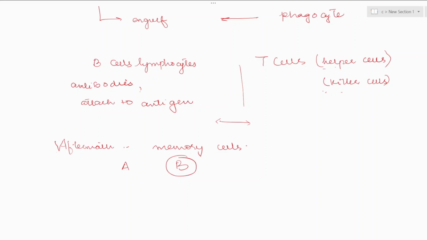We'll stop till here because it's a comprehensive process, so we need to break it.